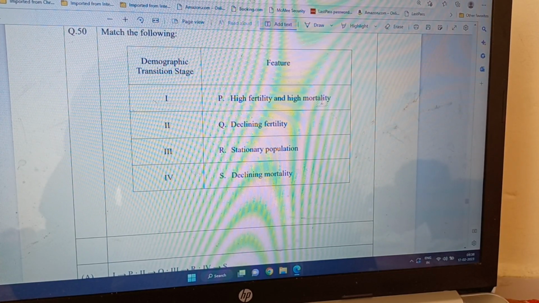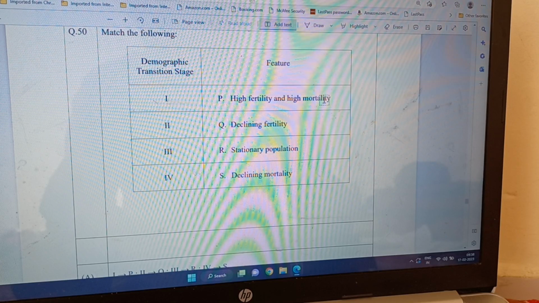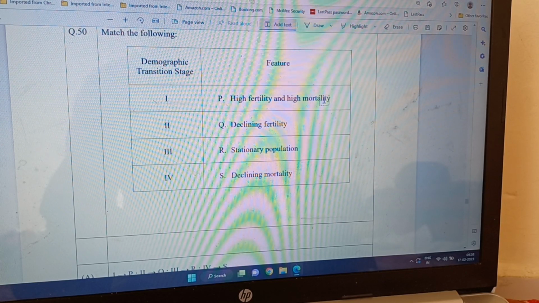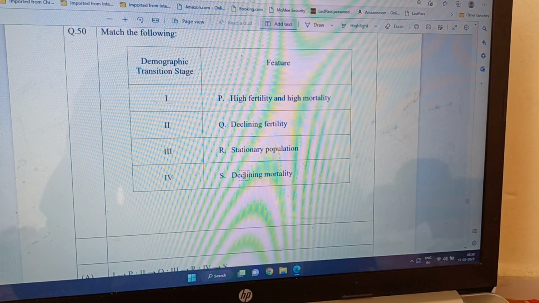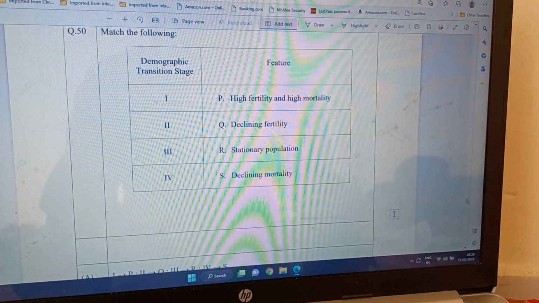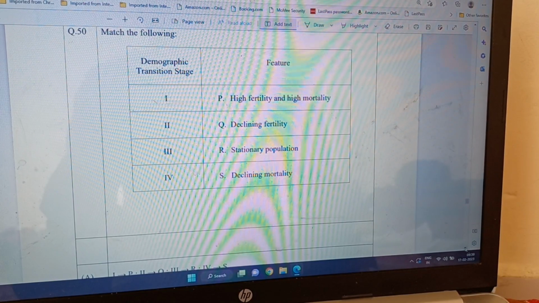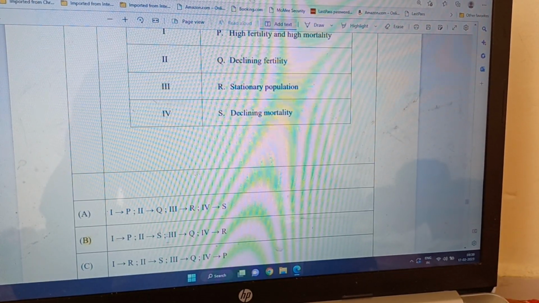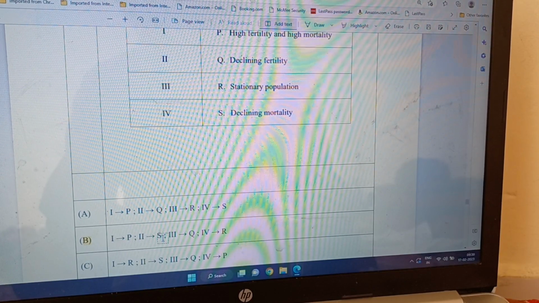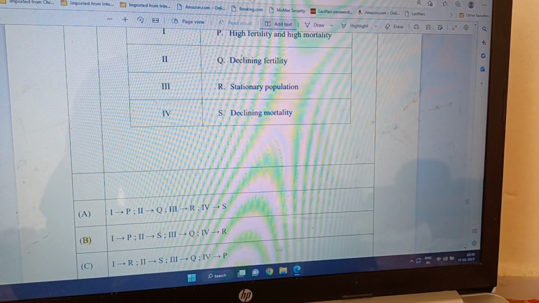So mortality rate reduces, and this is the phase of population explosion. So declining mortality is the second stage. So two should be with S. So one with P, two with S. So let's see, one with P and two with S means only with that we can answer B. But let me see the third one.